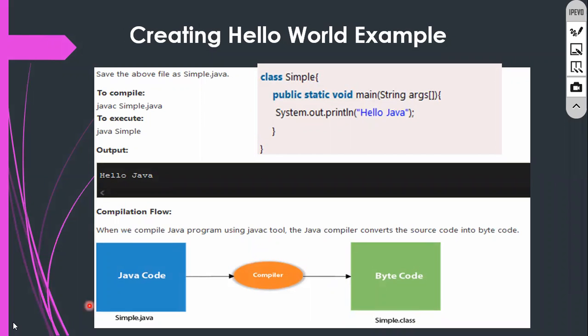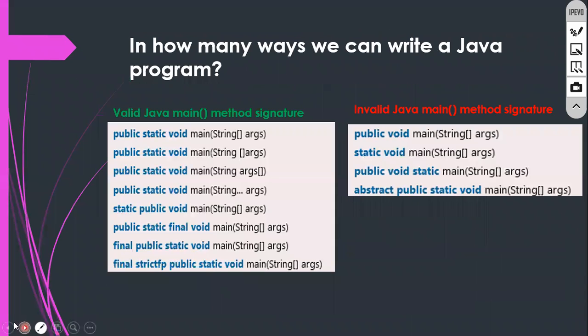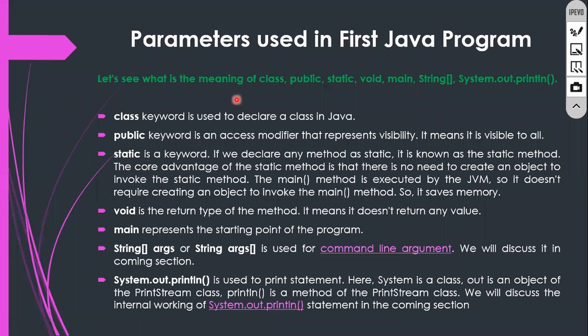I think we explained everything. What is this? Later I will tell you what is this class, public, static, void, all those things. Tomorrow I will discuss all these things. Okay guys, I think everybody understood this one. Tomorrow we will discuss these things: what do you mean by public, what do you mean by class, what do you mean by static, why void, why main, what is this String, what are these arguments, what are command line arguments. All those things we will discuss tomorrow.